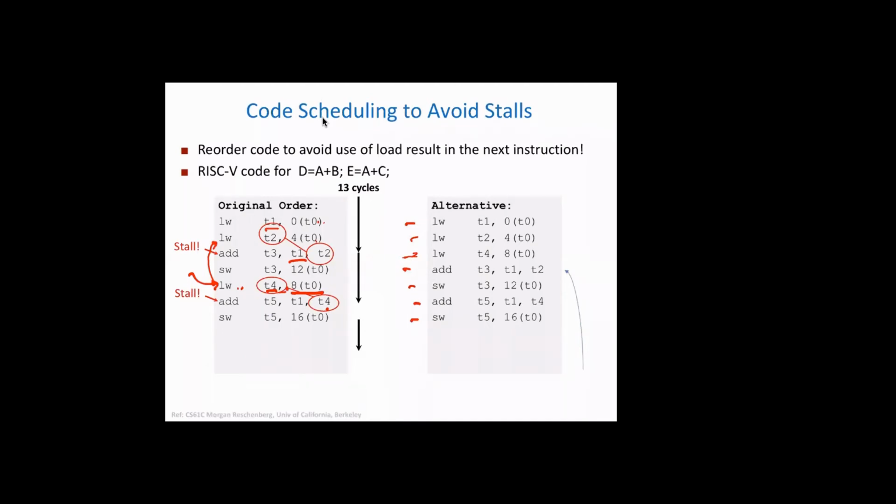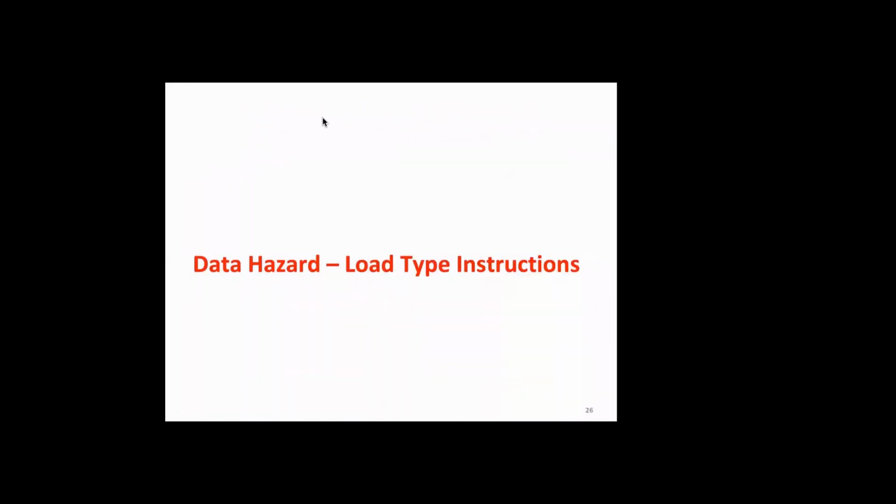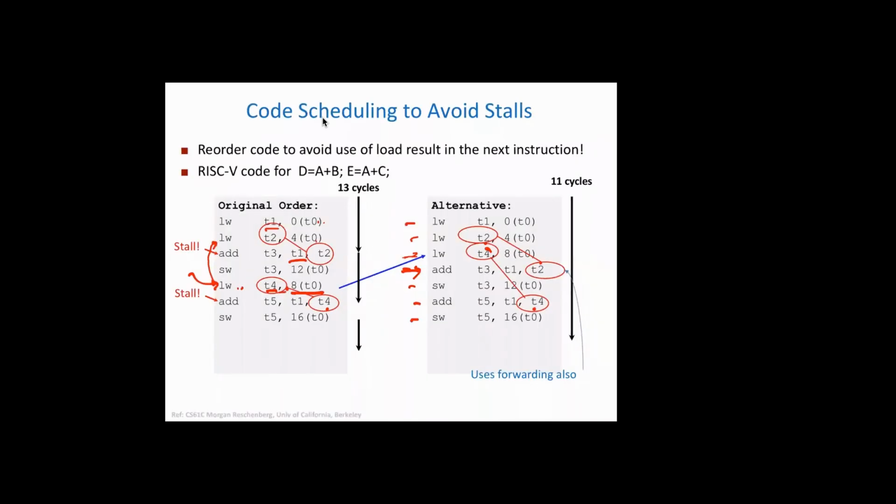You work this out, right? So what's happening is that now you have T2 available here, and then you are using it in this instruction. Similarly, T4 is becoming available, you are using it here, and then it's going to take 11 cycles. Now you work this out by yourself, right?